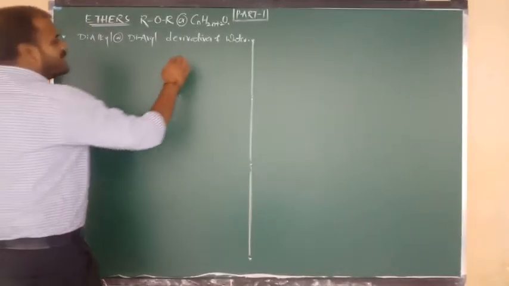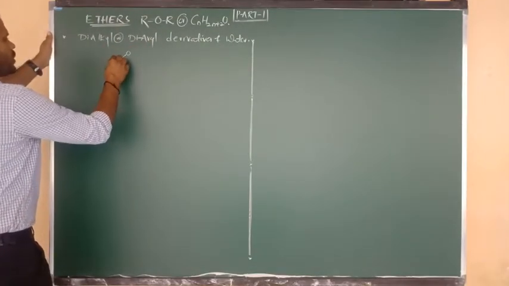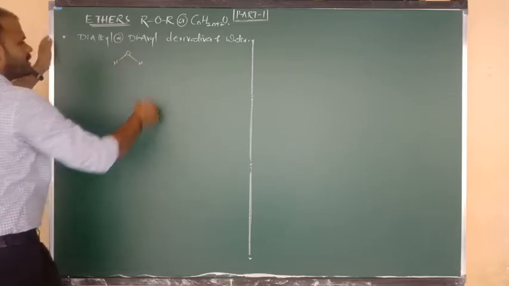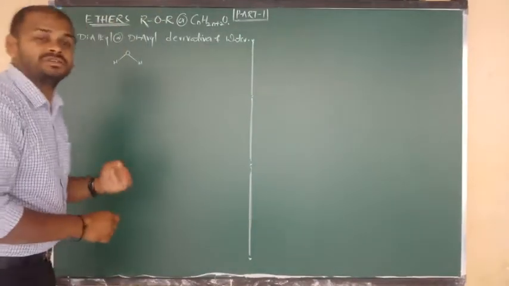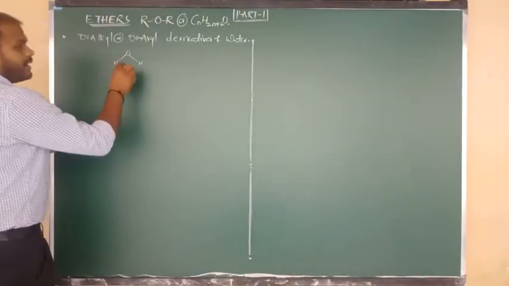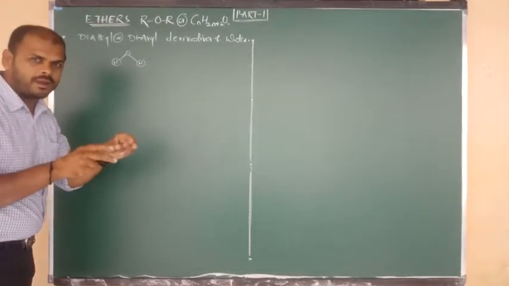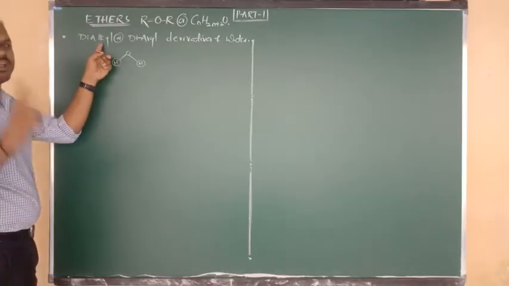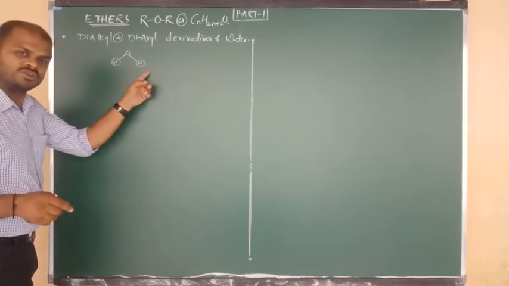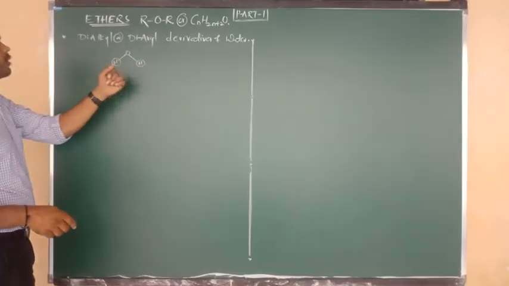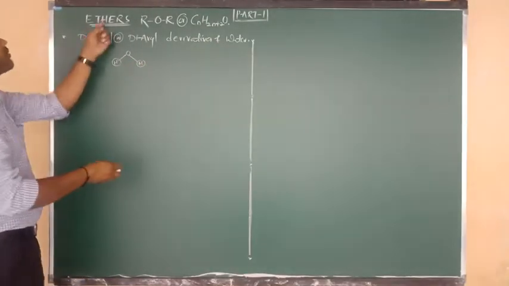Sir how? Let me explain. First of all, what is the formula of ether? Water molecule, beta, water molecule contains H2O. The shape is nothing but a bent shape molecule, and ethers are also having bent shapes, nothing but angular shapes. And listen carefully, in the water molecule 2 hydrogens are there. If 2 hydrogens are replaced by 2 R, nothing but alkyl, how many alkyl groups are there? 2 alkyl. So dialkyl. If 2 hydrogens are replaced by 2 alkyl groups, we have to say that dialkyl derivative of water. So ROR, we have to say that ether.